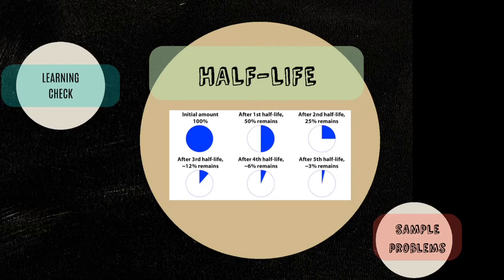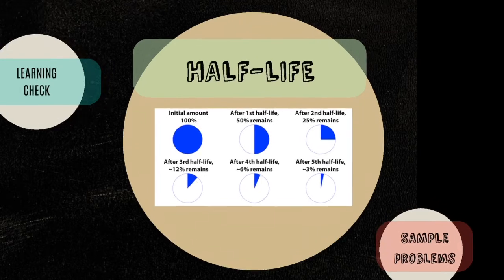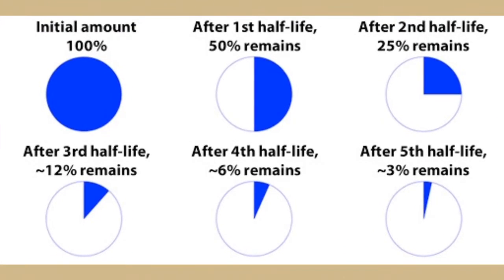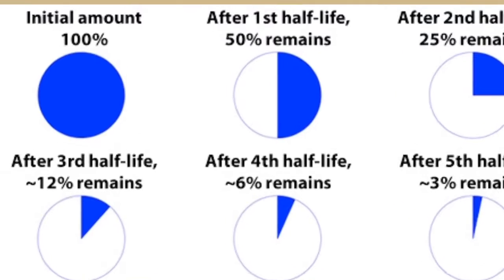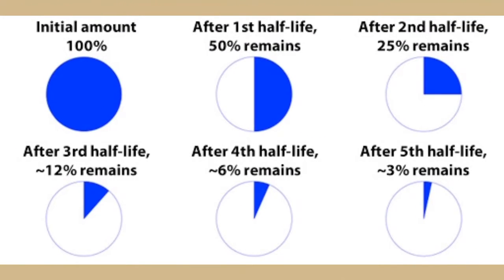So there are various half-lives for various radioisotopes or radionuclides that can range from a few microseconds to billions of years. Here, in our illustration, the initial amount is 100%. After the first half-life, what remains is just 50% of the original sample of 100%. So it continues to decrease by half as time passes.